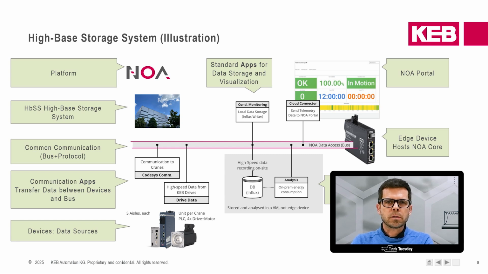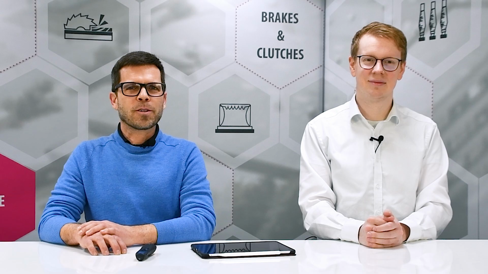And for the high-bay storage system, we use both of this. So the communication apps, there is a standard communication to Codesys, which connects to our controllers. And we see here a C6 Smart device, which is in fact on each of the cranes. And then there is a custom app like the high-speed data transfer that we use to store locally and analyze with machine learning. And at the lower bottom, we have the devices that we always talk about, like the controller, the drive, and the motor that control each of the cranes.